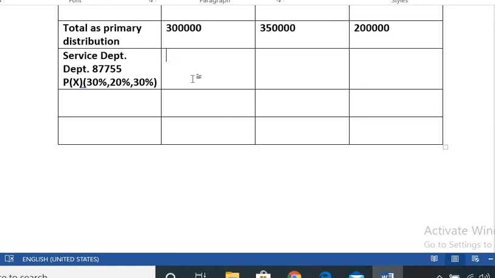Then it comes to 87,755 into 30%, 26,236. Then 17,551. Then 26,326.